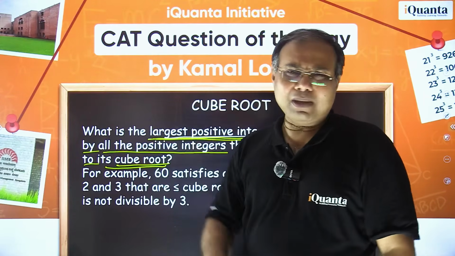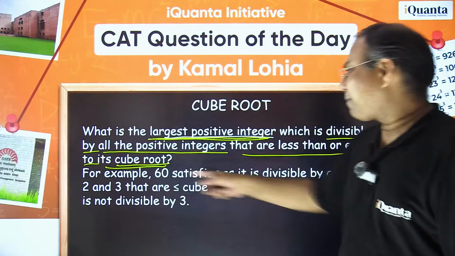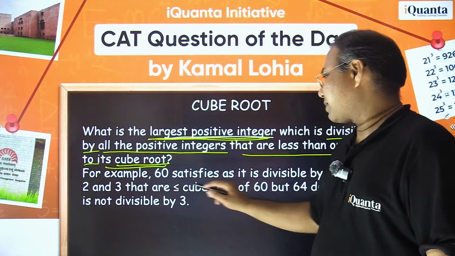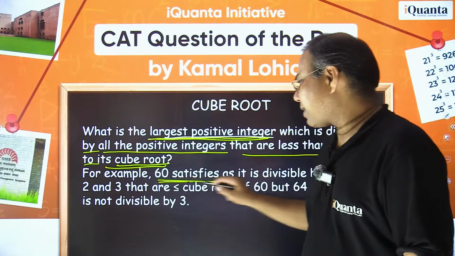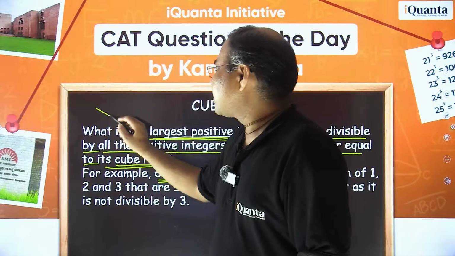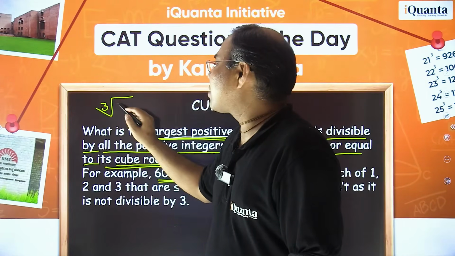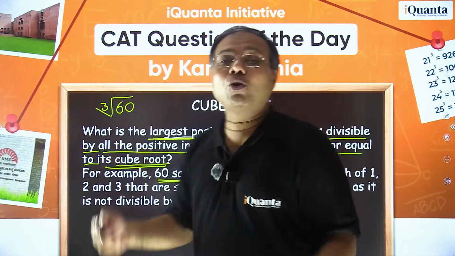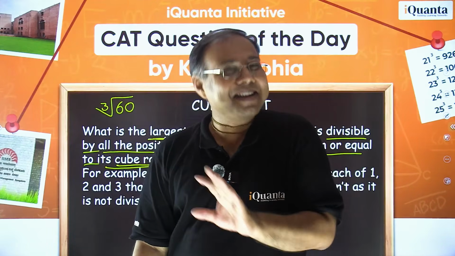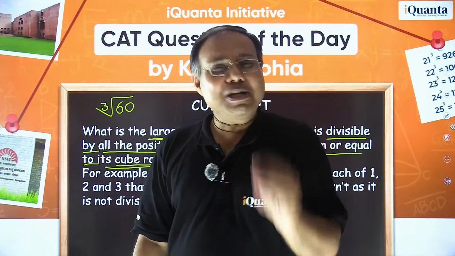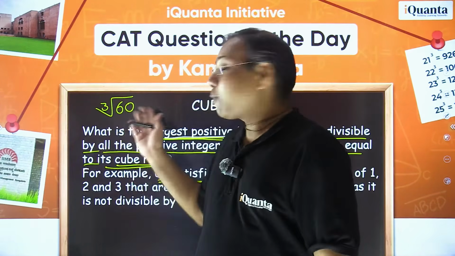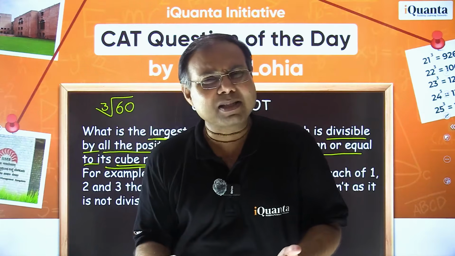Let's check a small number. By the way, I think an example is given here. Let's read that. It says, for example, 60 satisfies this condition. Okay, let's check 60 directly. तो 60 का क्यूब रूट क्या बनेगा भाई? If I take the cube root of 60, now you will say, sir, हमें तो स्क्वायर रूट निकालना नहीं आता. 60 क्यूब रूट कौन बताएगा? कैलकुलेटर तो आप देते नहीं हो. No, we won't. Don't worry, we don't need to know how to calculate cube roots. It's not required because that is not being asked in the question. But you can check the numbers, na?